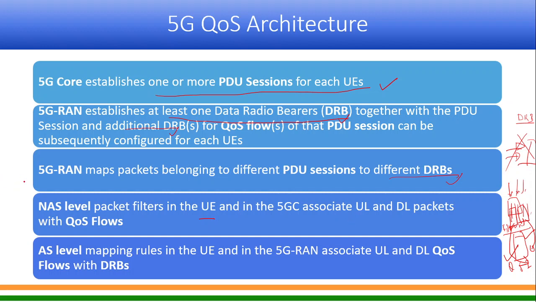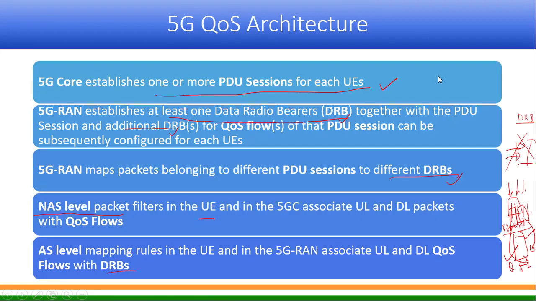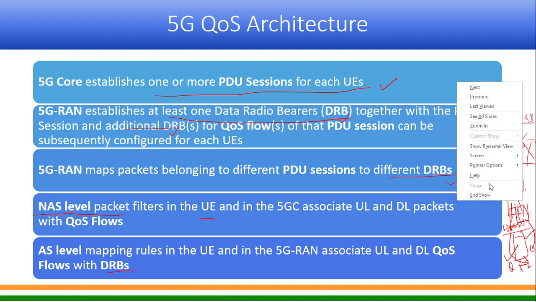And why is it being said NAS level? Because these rules are signaled to the UE by the SMF through the AMF on the N2 interface. That means it is directly talking to the SMF via the AMF, of course, right? And when we say AS level mapping, these are the DRBs and all, right, which I talked about. Any question on this slide?